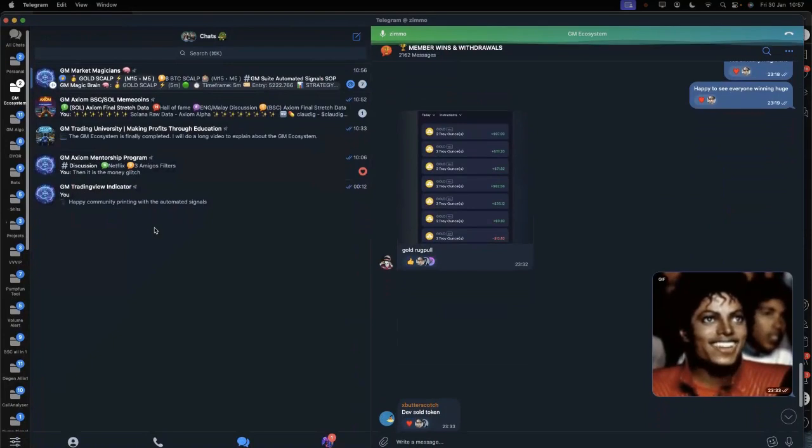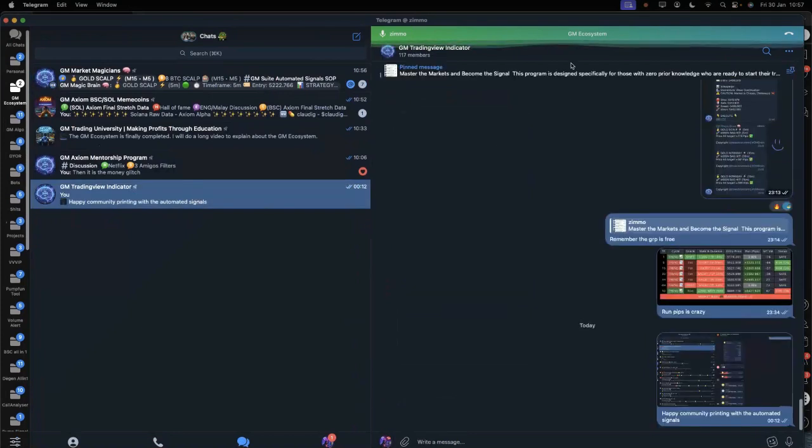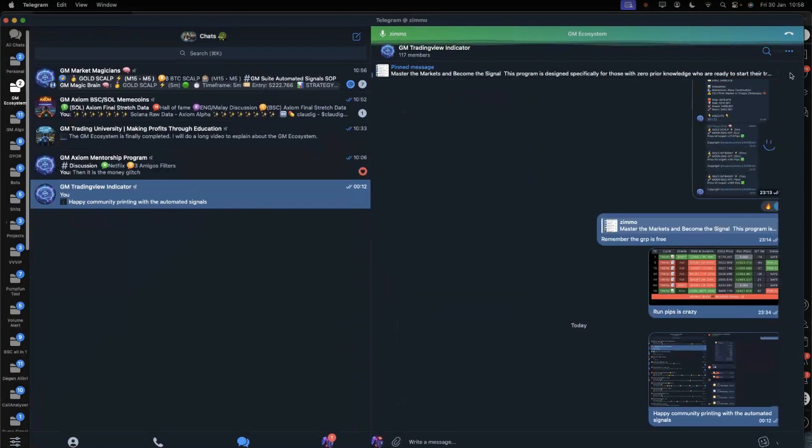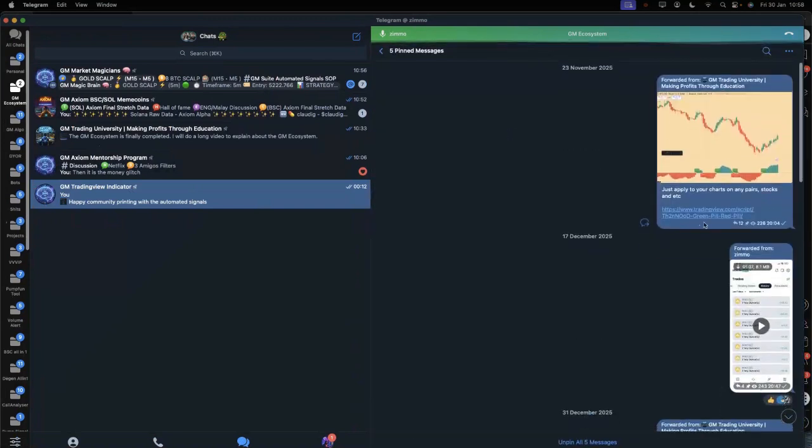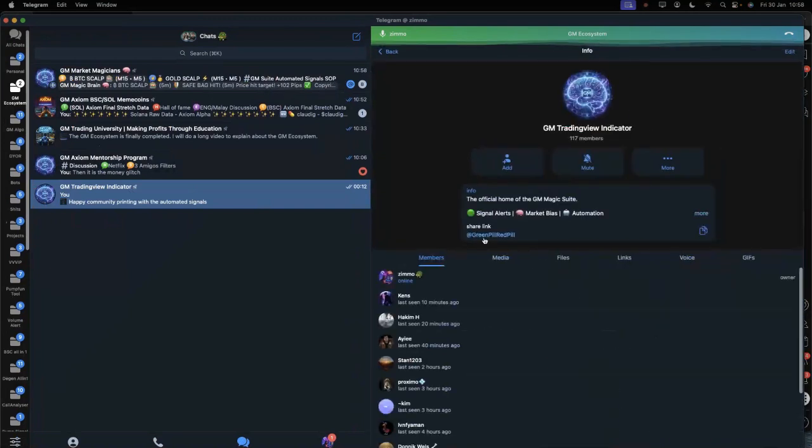So let's just say that you do not wish to join inside here. Where can you be going to? Inside here, this is where people who only want to focus on one indicator, who don't want to join the XM, are encouraged to go and click this over here. So how to join this group first? It is with this thing called green pill, red pill. You just need to copy, or you type it yourself, and then you'll be entering inside here.